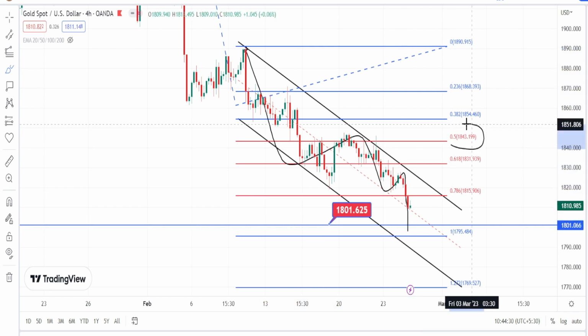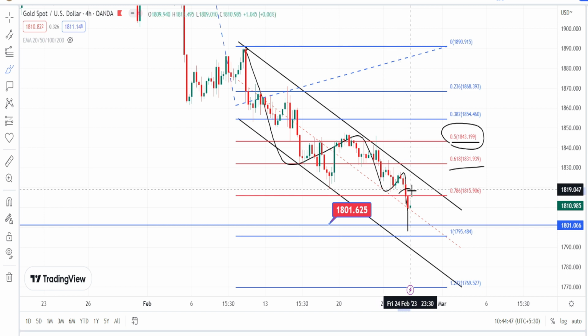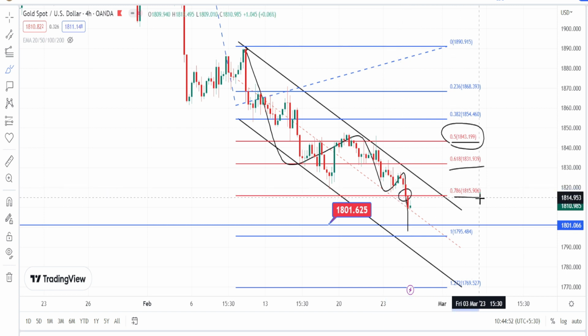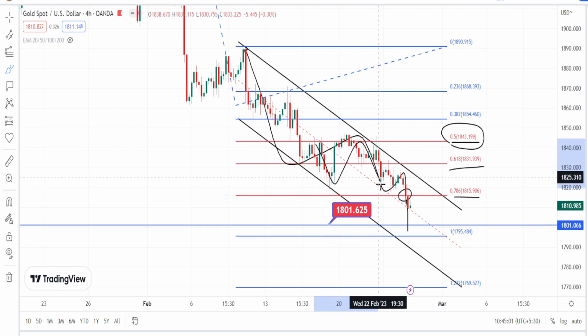And we have noticed the price action to break the support level of 0.5 level, which was around 1843, and also the level of 0.618 level, which was around 1831. And currently it has clearly broken the support level of 0.786 level, which was around 1815, which shows the strength of the current bearish trend in 4 hours time frame.